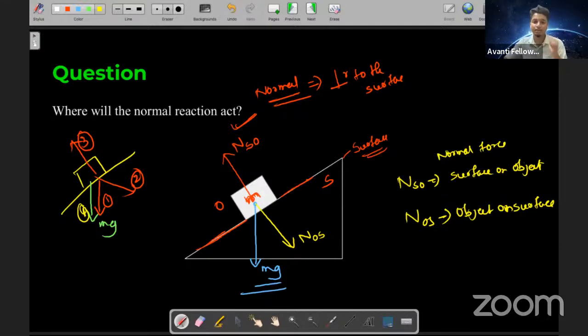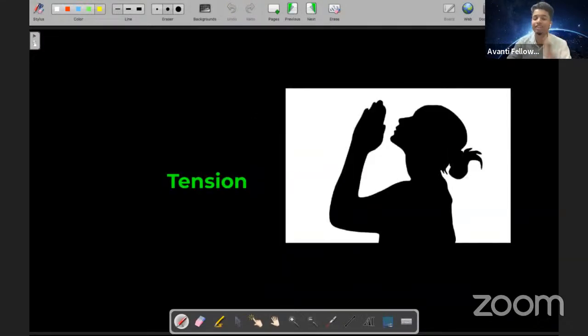Okay, so if that is the case, then we are going to talk about tension now. As I said, this is not the tension you feel when the exam is tomorrow and you pray to God, please save us. We want to pass, or let similar questions come, or we want the question paper itself. This is not that tension at all.